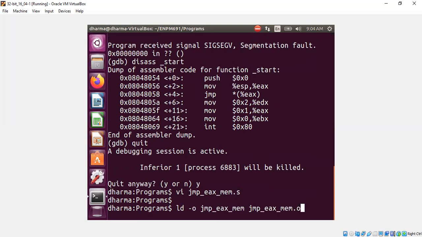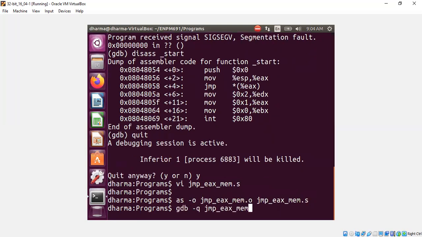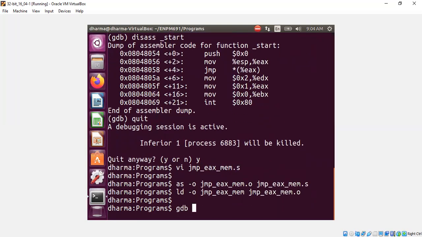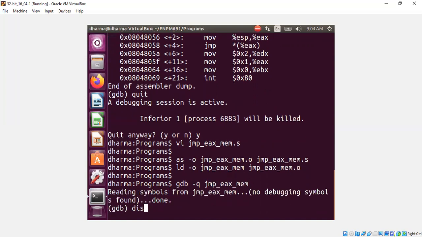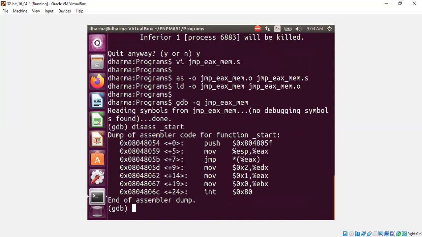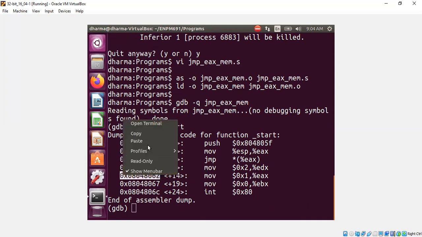Let's compile and load and see what happens now. Disassemble, start. Okay, it turned out not to be a valid address, so I need to compile it one more time. So let me take this instead.